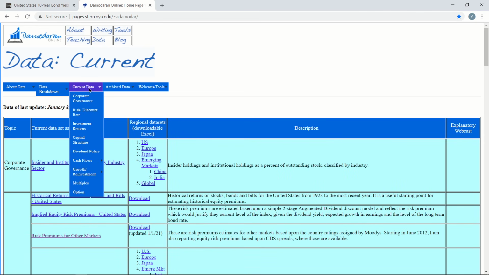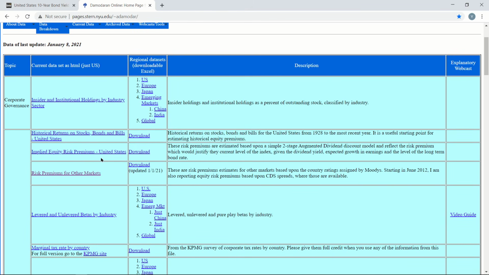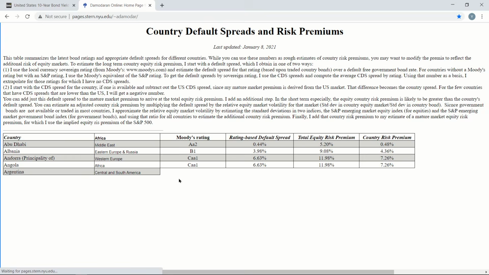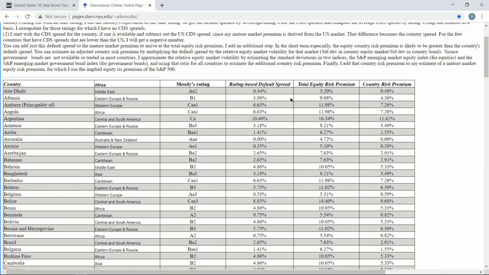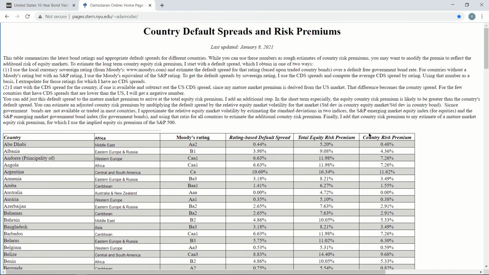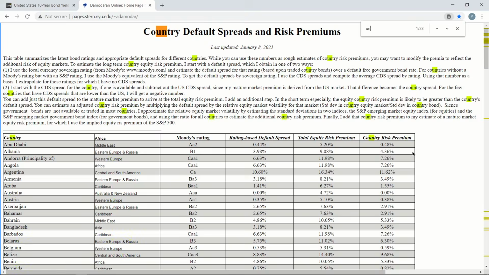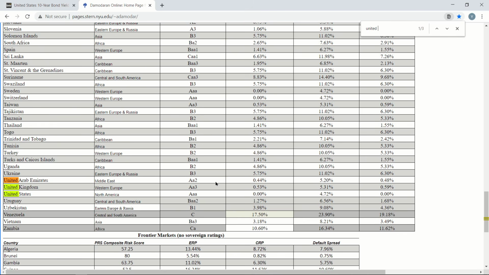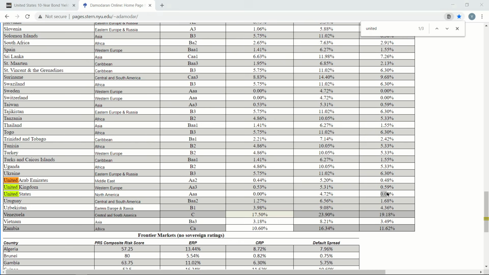In this current data, click on risk and discount, and then click here, risk premium for other markets, and rating based default spread. If I scroll down, there is country risk premium. I want country risk premium for USA, so I'll search United States. United States is 0%, right? Country risk premium is 0%. So I'll go here and enter country risk premium as 0%, and then company risk premium.